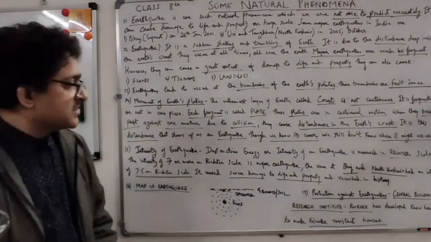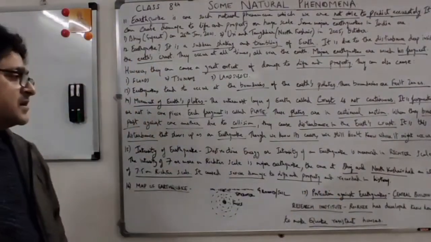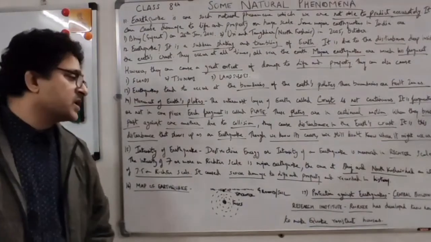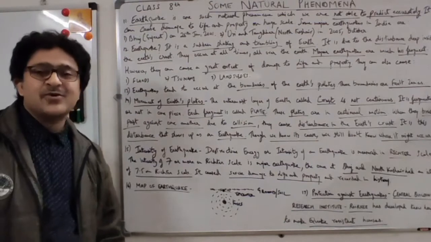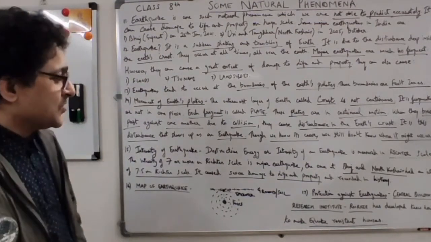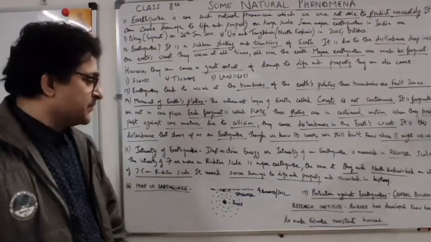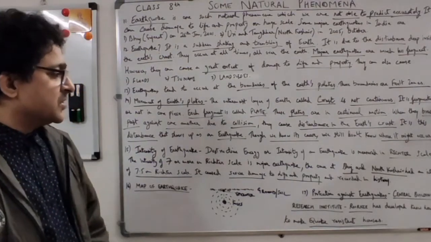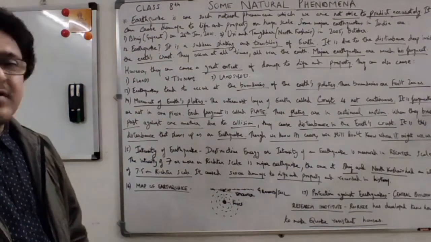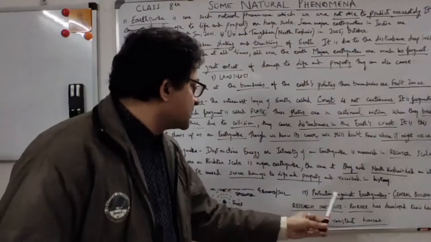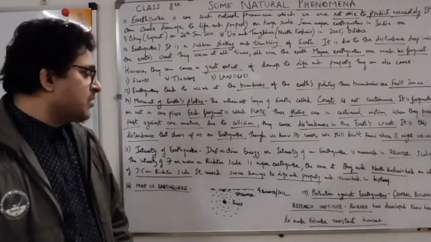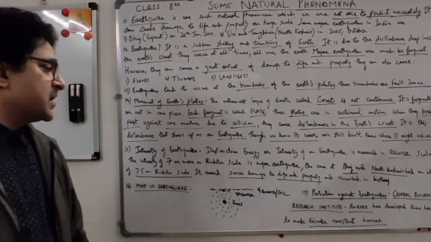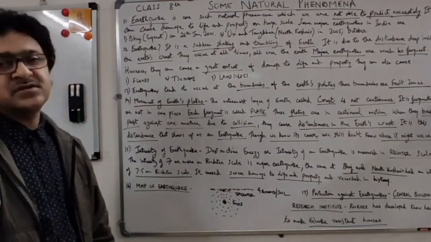Now, protection against earthquakes. Central Building Research Institute in Roorkee. Roorkee is in UP. There is also an IIT in Roorkee, right? So that's in Roorkee, which is in Uttar Pradesh. This can be a 1 mark question. The Central Building Research Institute in Roorkee has developed how to make quake resistant houses.